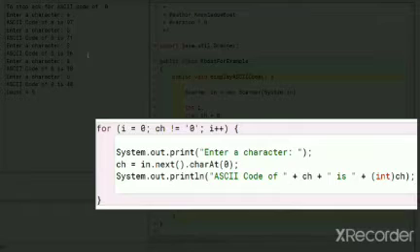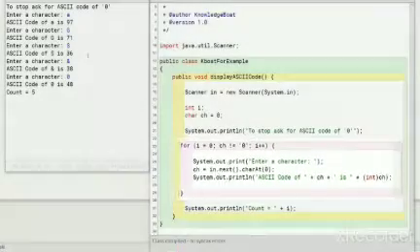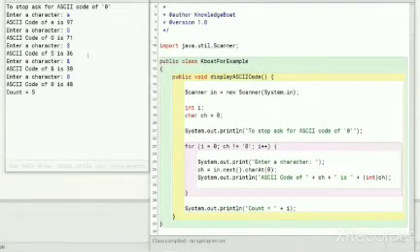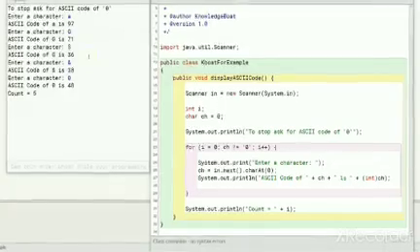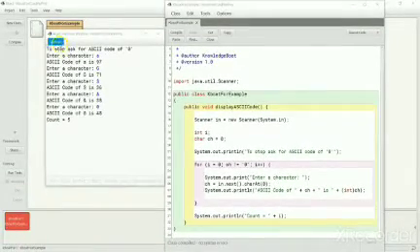In the body of the for loop, we ask the user to input a character, store it in the variable ch and display its ASCII code. We are incrementing i with each iteration of for loop. This helps us to keep a count of the number of characters entered by the user. Let's see how the loop will exit when the user enters 0. Let me run the program again.